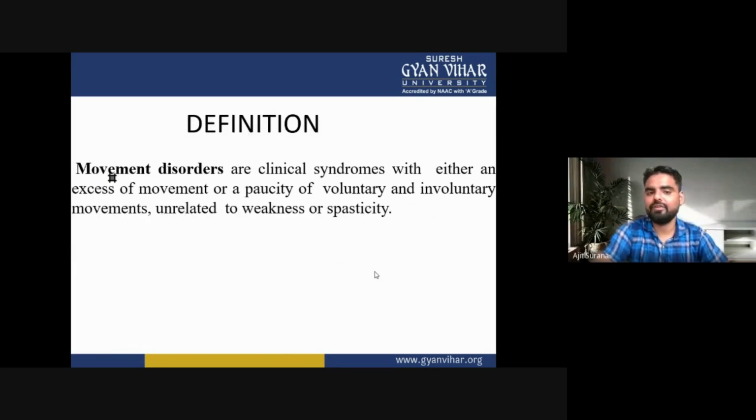Now the definition of movement disorders. Movement disorders are clinical syndromes with either an excess of movement or a paucity of voluntary and involuntary movements unrelated to weakness or spasticity.